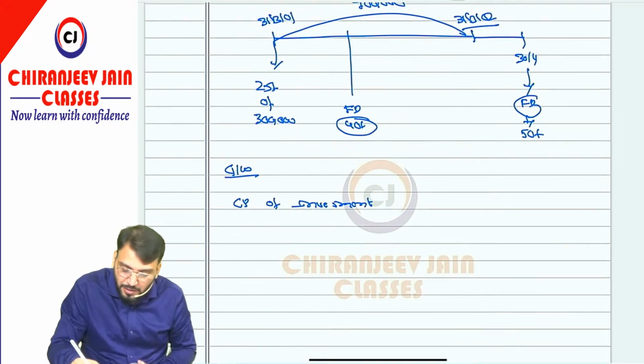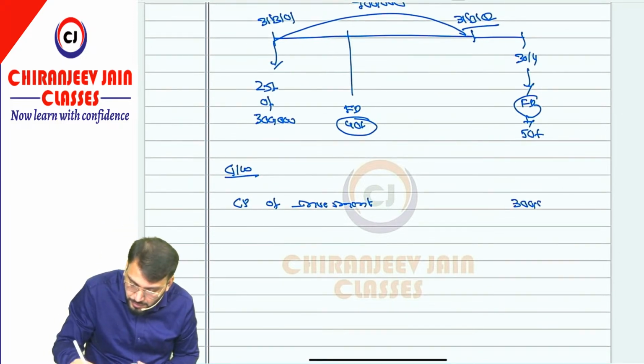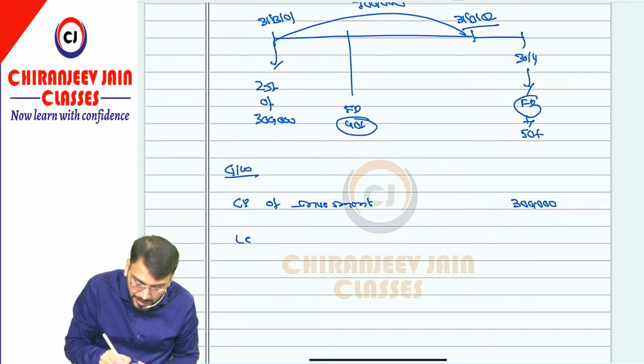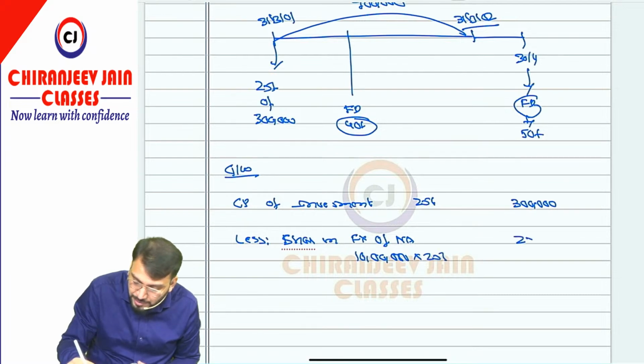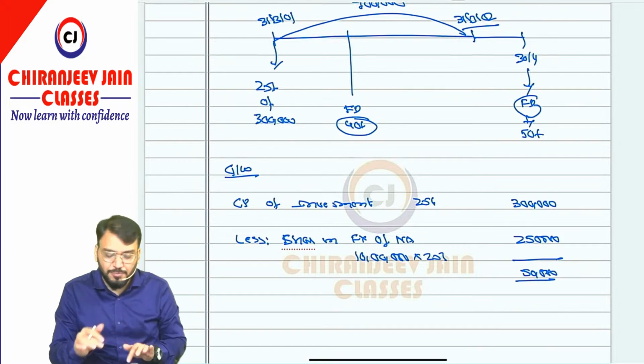Cost price of investment is how much? 3 lakh. Less fair value, I will say this is for 25%, so you write share in fair value of net asset. It is given 10 lakh. 10 lakh ka 25% is 2,50,000. Now from my point of view goodwill should be 50,000, but in the answer they have given nil. That is wrong. I'll explain why.